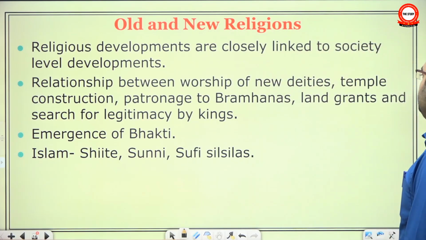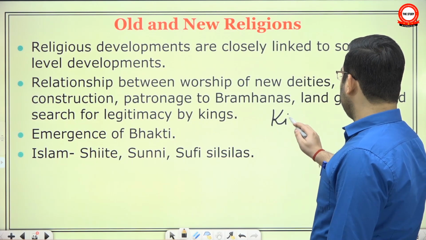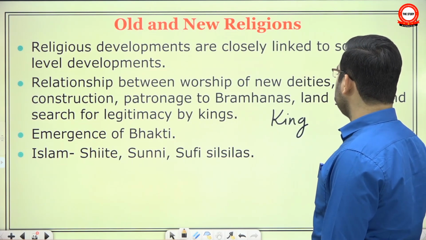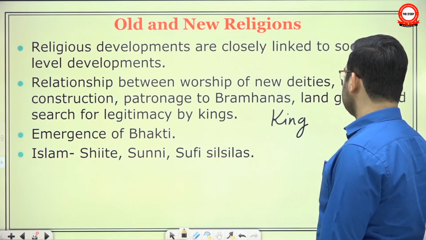Relationship between worship of new deities, temple construction, patronage to Brahmanas, land grants, and search for legitimacy for kings. So, for example, a new king comes to power. He needs legitimacy. He needs someone to consecrate him, someone to write stories in his praise.